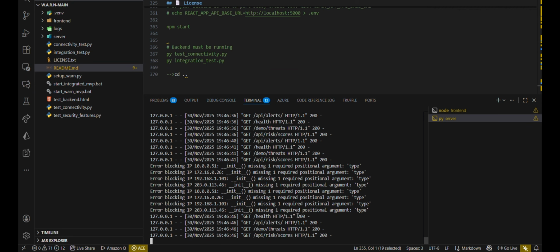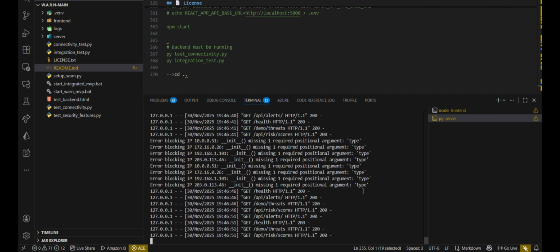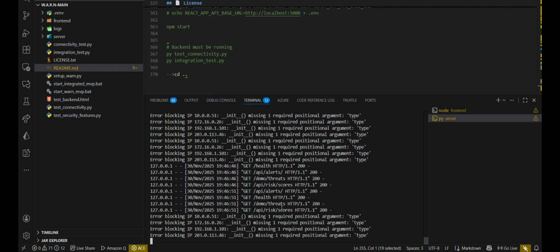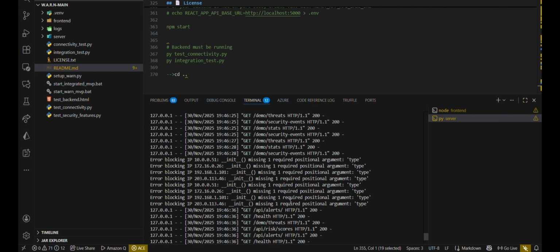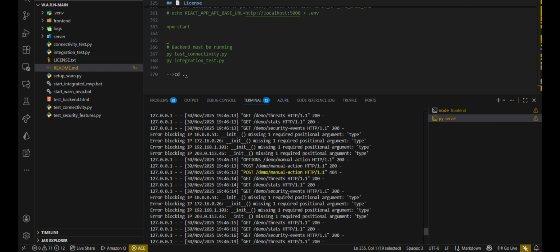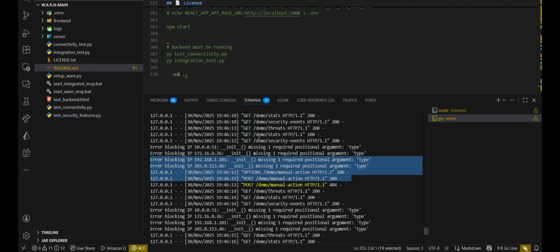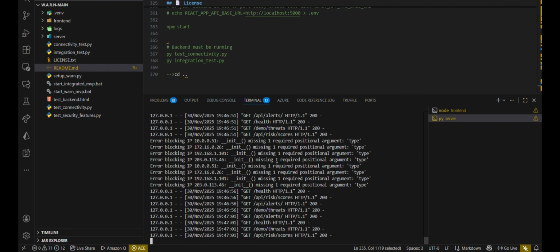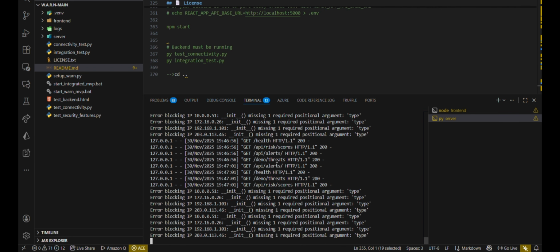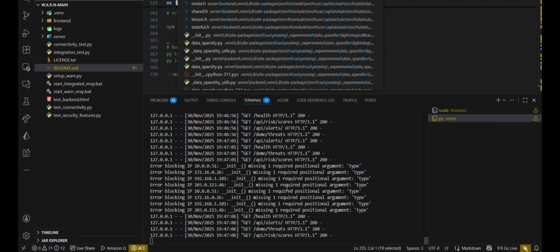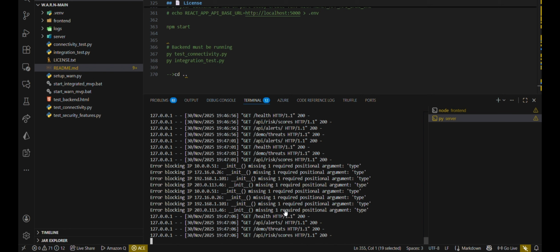You can see over here, demo threads, missing one required. These things keep happening in the backend. Okay. Now let me turn off the backend. Come on, yeah.